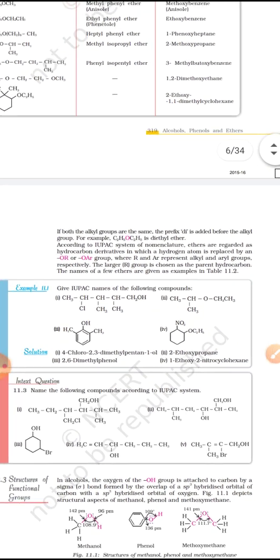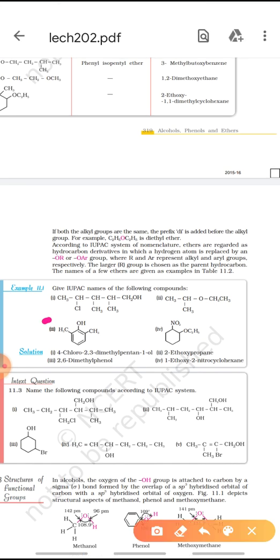You have to give the IUPAC names of the compounds given here. See the first compound. Here a carbon chain of 1, 2, 3, 4, 5 carbon atoms is there, and we'll start the numbering from this side only. So on the fourth carbon Cl is attached, and on the second and third carbon methyl groups are attached. So the name for the compound will be 4-chloro-2,3-dimethylpentan-1-ol. Similarly, this will be the longest carbon chain. It will be 2-ethoxypropane.